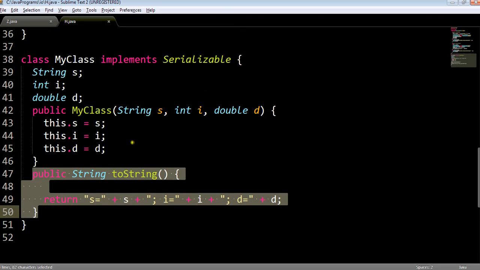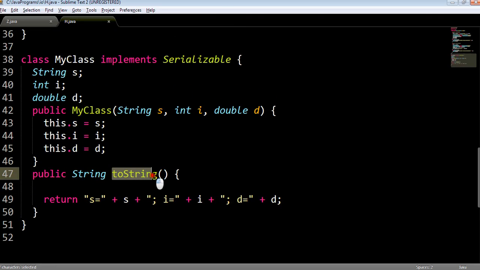also overridden one method, toString. This toString method is available in the Object class. Now it is always possible to print objects in the Java language, which means whenever we print the object in the Java language, the toString method of the Object class will be called automatically. The responsibility of this method is to convert that particular object into a printable format.